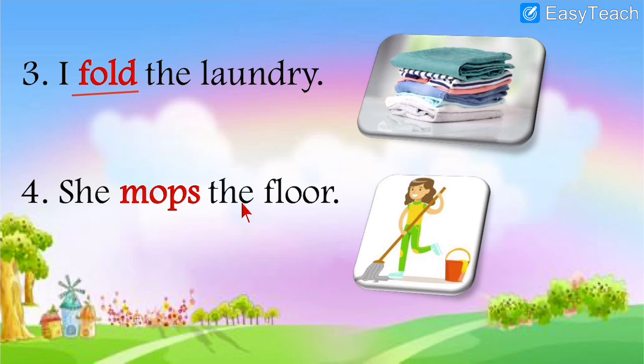Then she mops the floor. See over here how she is cleaning the floor with the mop. So you can say she mops the floor. Now as you can see over here, M-O-P-S. Again, S is added over here. Why? Because before this verb what is given? She. So as I told you with he, she and it, you have to add S or ES depending on the verb which is used over here. She mops the floor, like it is given over here.